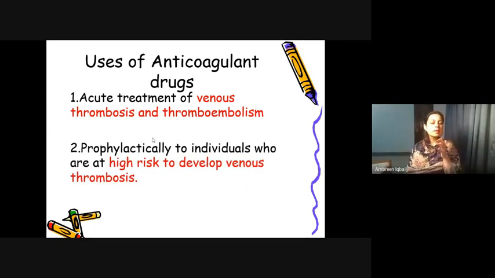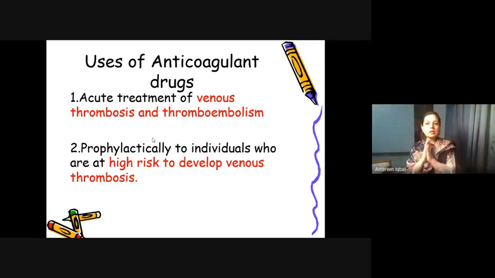The point is, who is at a high risk to develop venous thrombus? I earlier told you those patients which have a relatively sluggish blood flow, meaning those patients which have a sedentary lifestyle, those who are in the ICU, on the bed due to fractures, strokes, and all those problems, or elderly patients.